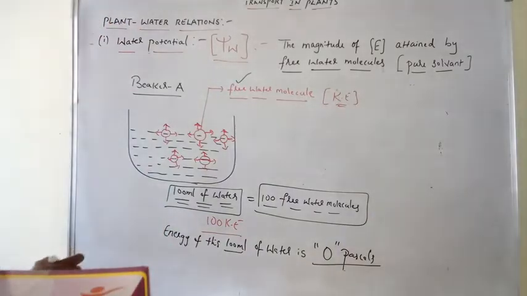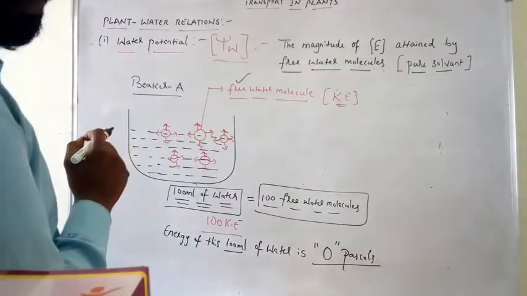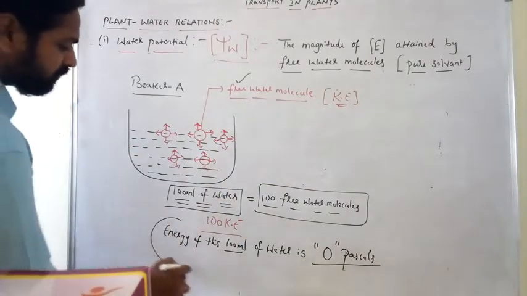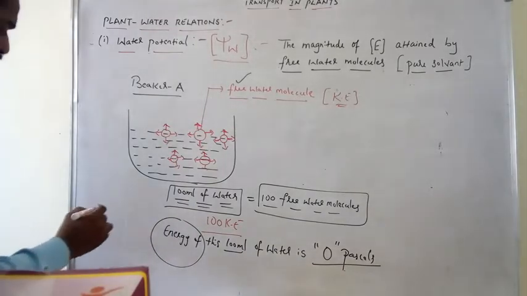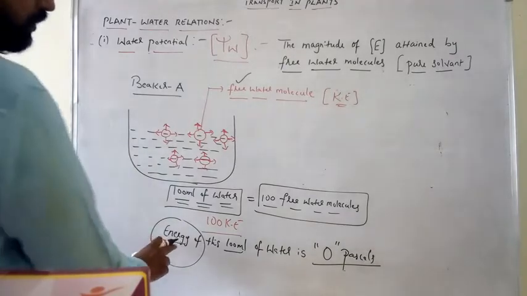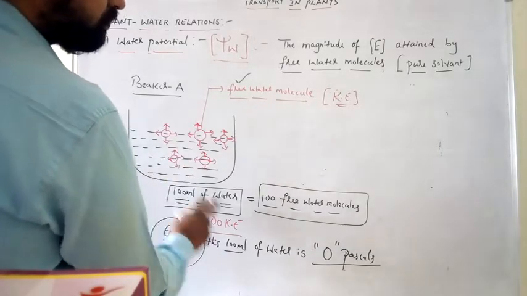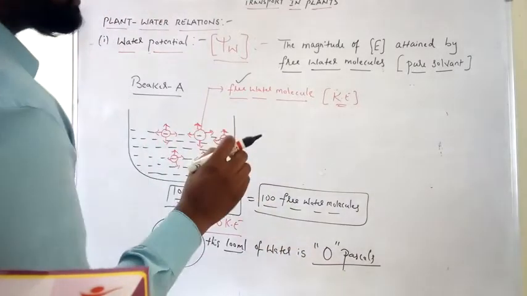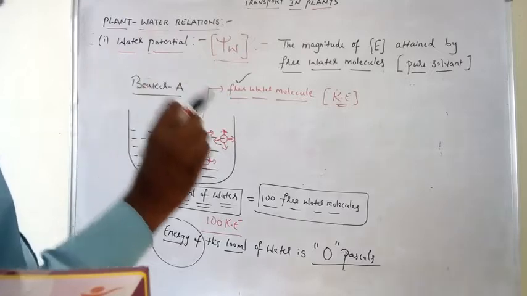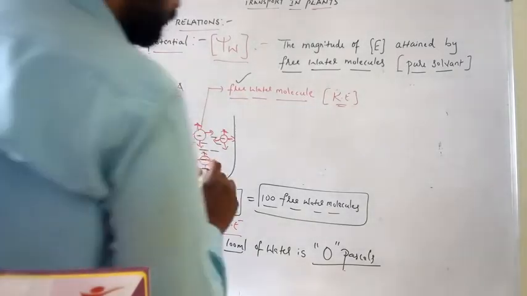That means we are considering the water potential of pure water as 0. What is water potential? The energy of this 100 ml of water is the water potential. So the energy or water potential of this beaker is 0 pascals, the magnitude of energy of pure water.